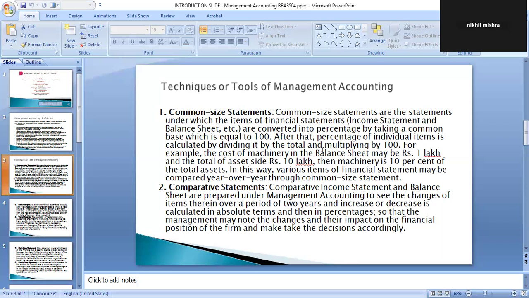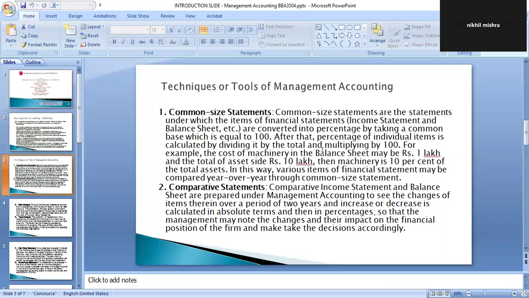In the common size income statement, the common base is the sales turnover, and in relation to the sales, all other factors included in the income statement are expressed in percentages.